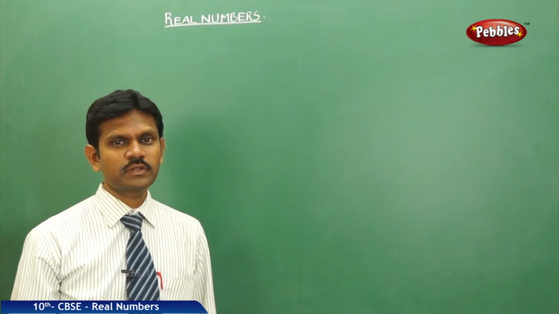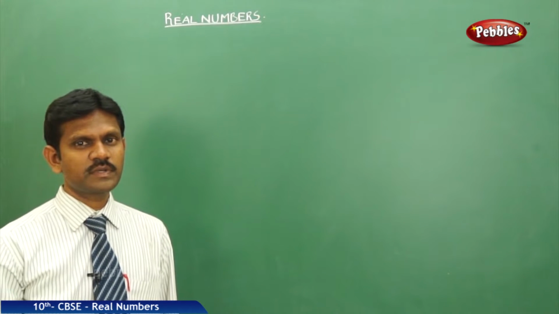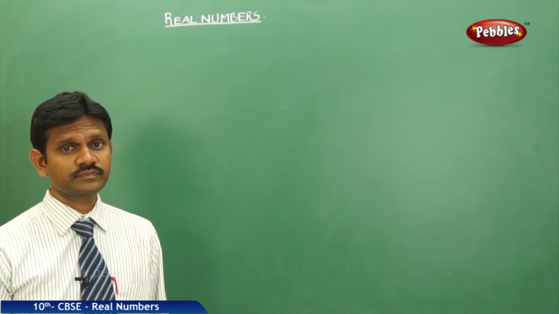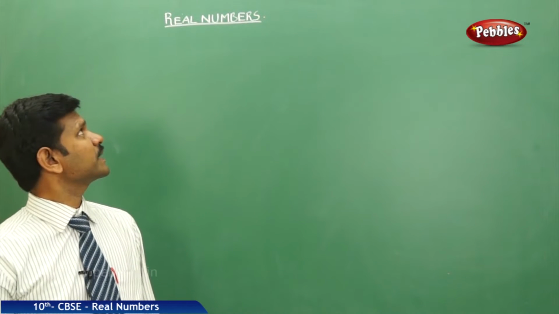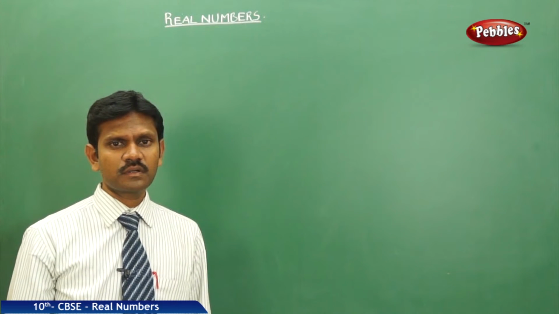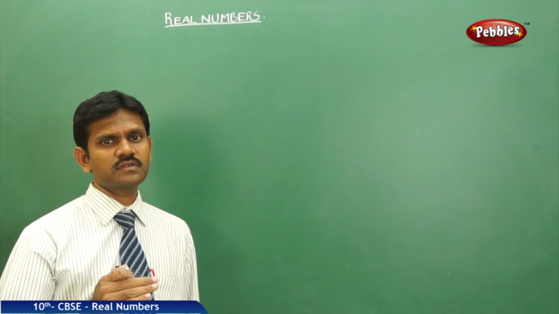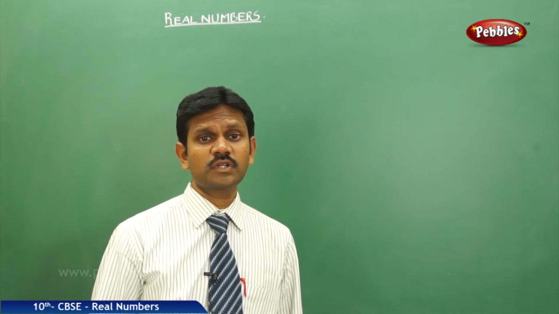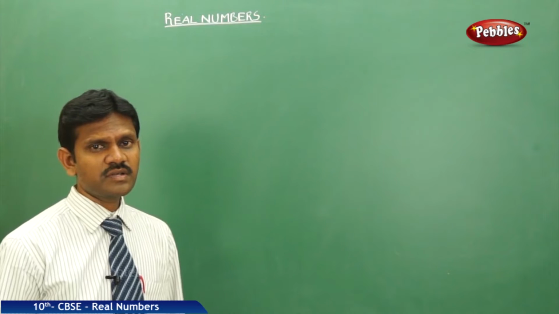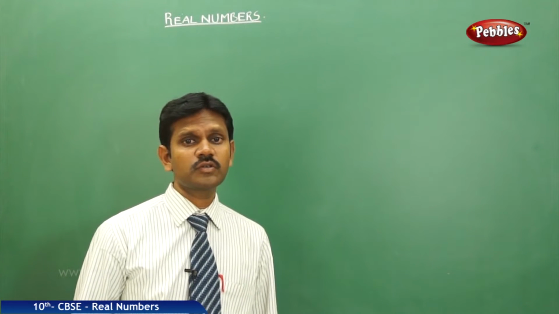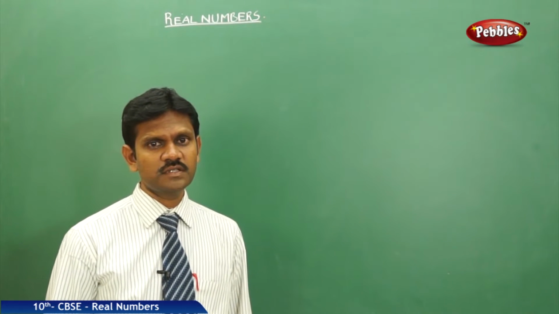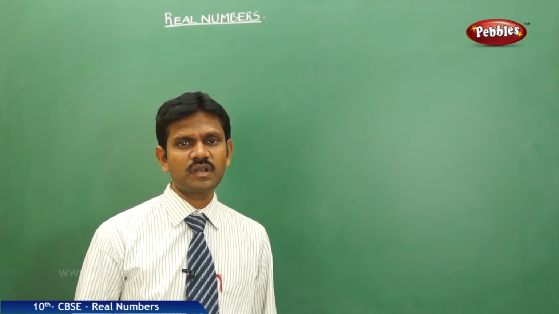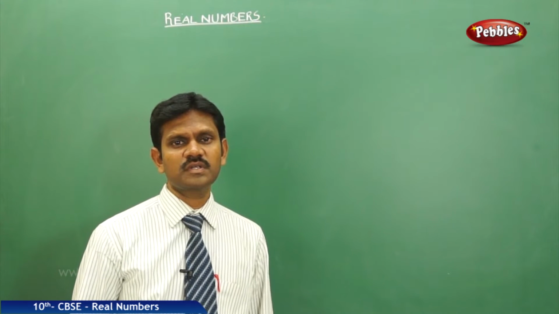Today we are discussing one of the important chapters in our CBSE board textbook: real numbers. What is meant by a real number? A real number means a collection of the number system. From the very beginning, all of you know very well about the natural numbers. Natural numbers are the numbers which we generally use for counting. The least natural number is 1 and the highest number cannot be defined.